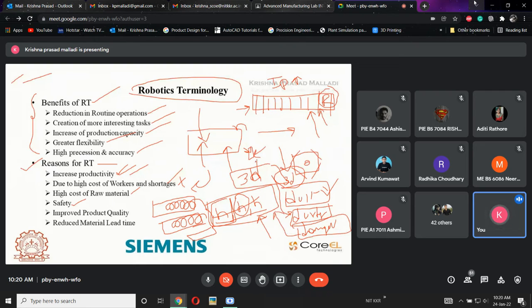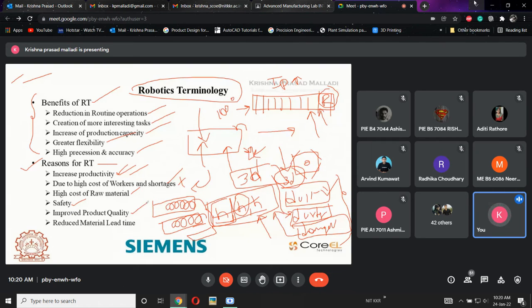If the CNC machine or the robot is operating on a part with a temperature of more than 150 or 100 degrees, a human there would be harmed. In that application also we can use robots to sustain these conditions. That is called 3D applications, dull, dirty and danger, which is safety.